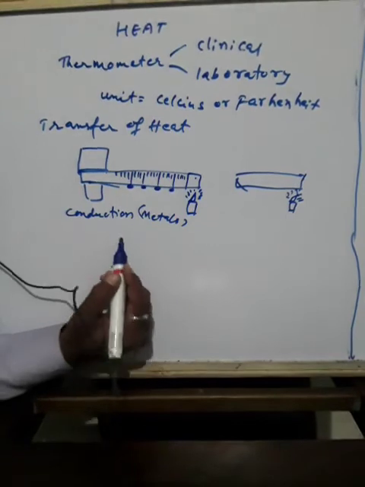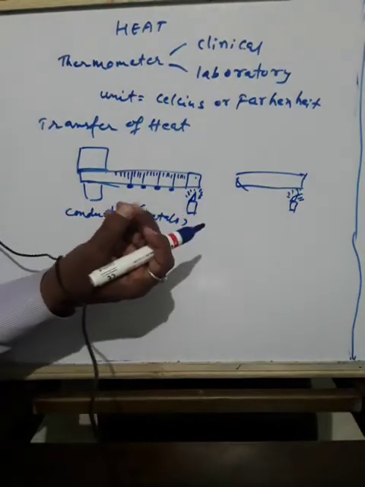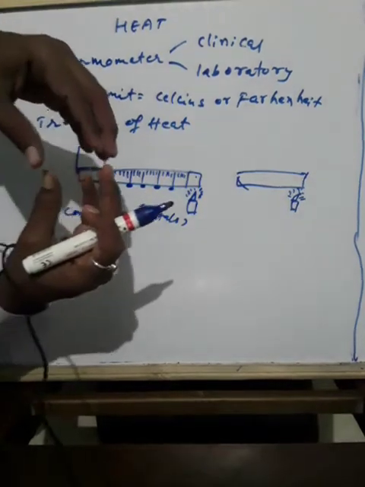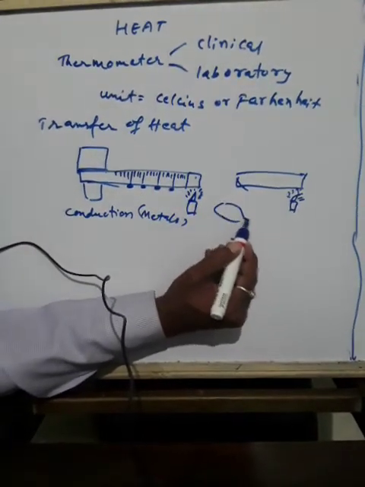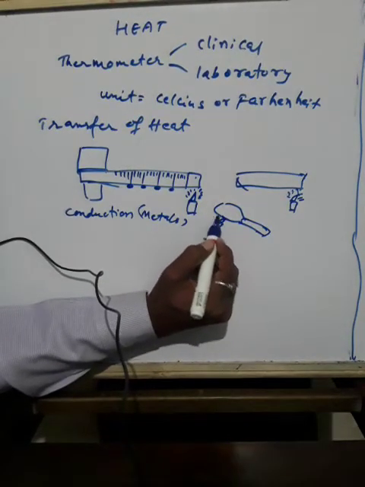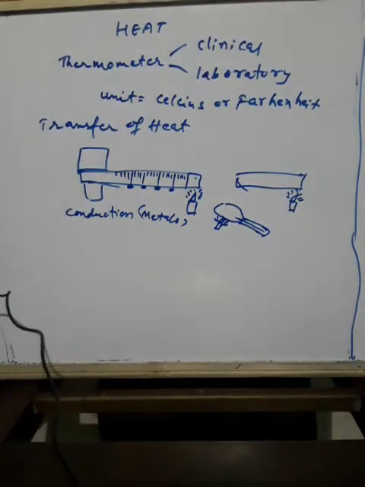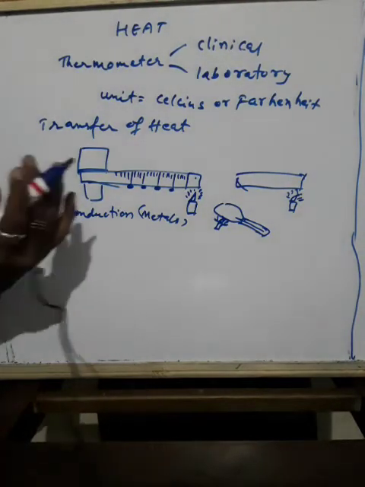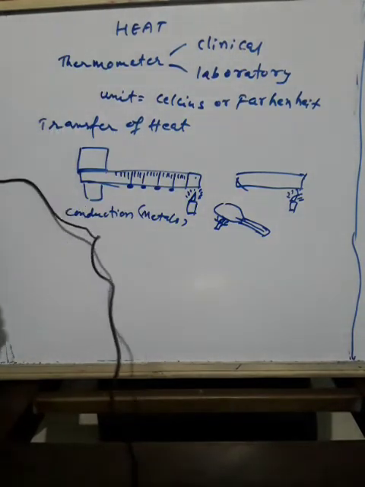Even a steel spoon: if one part of the spoon gets heated, gradually the heat passes from this part to this part. Heat always passes from a hotter object to a colder object, or from a hotter region to a colder region.